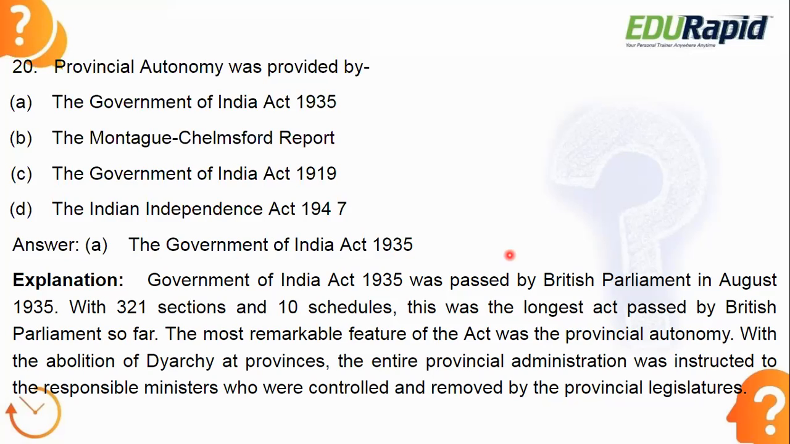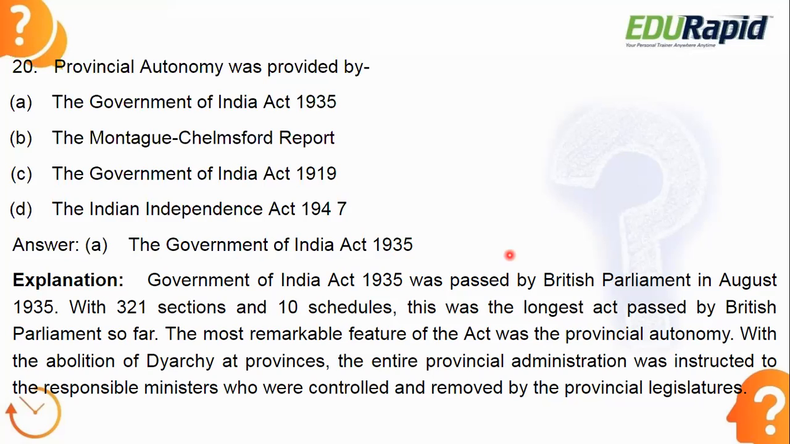And the most remarkable feature of the act was provincial autonomy. They gave autonomy to the different provinces of India with the abolition of diarchy at the provinces. So the diarchy system was there, right? This diarchy came through the Government of India Act 1919, which is called the Montagu-Chelmsford Act. So this diarchy came in 1919. It got abolished by the Government of India Act 1935, and that's why it provided provincial autonomy to the different provinces of India.